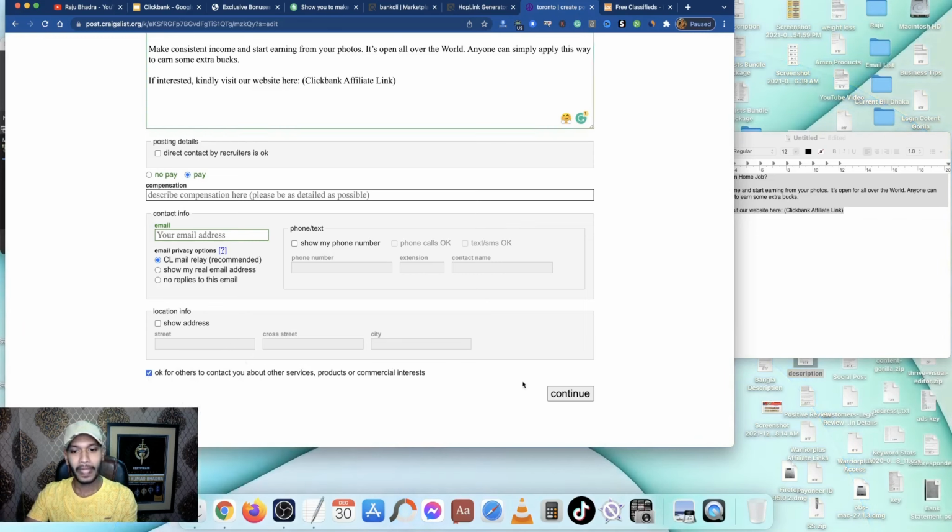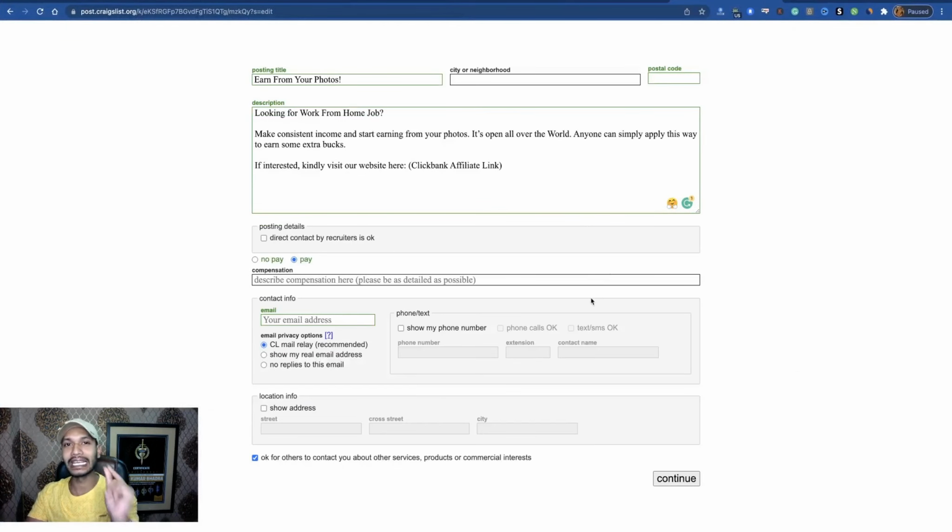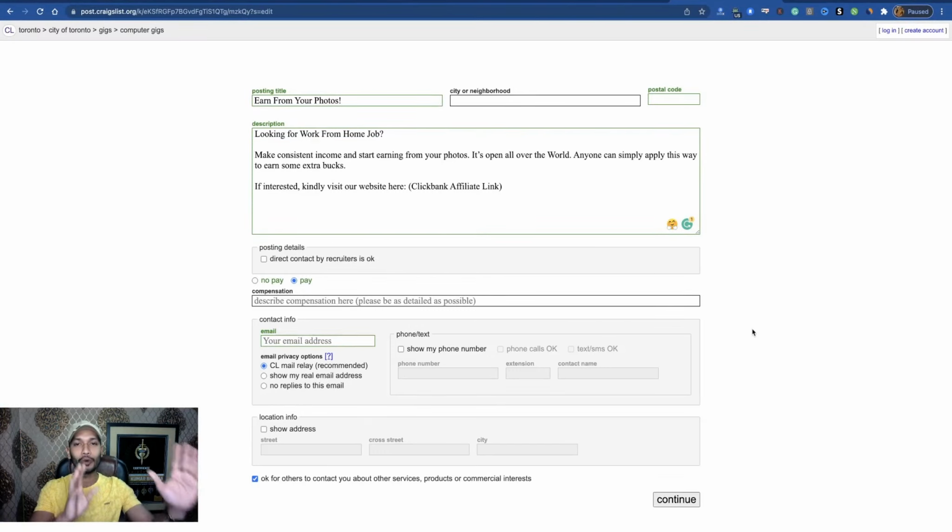Click the continue button to publish your ad and get instant traffic to get fast ClickBank results. So guys, that's the way to post on Craigslist, and you can promote any offers, any products inside Craigslist. It's the traffic source number one.